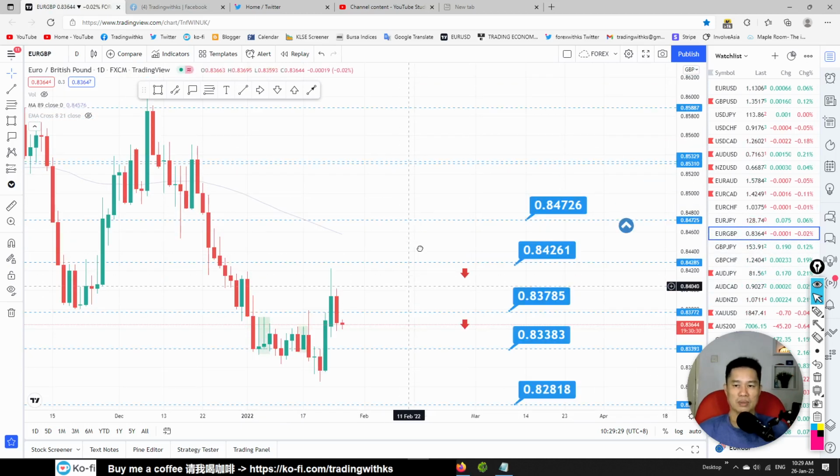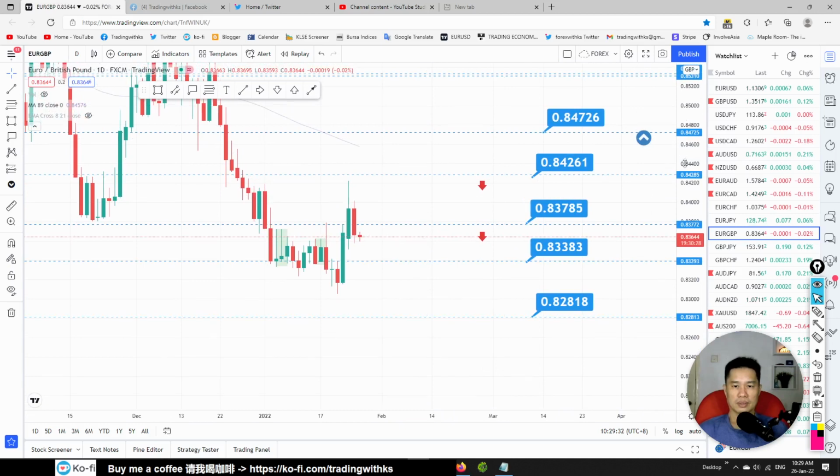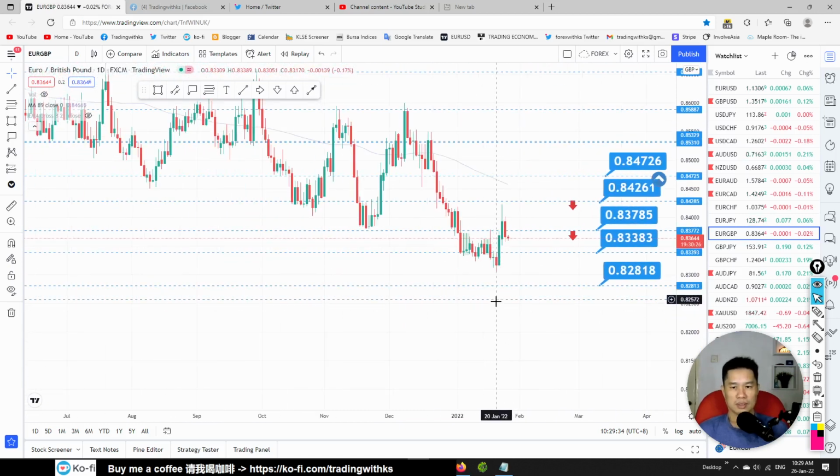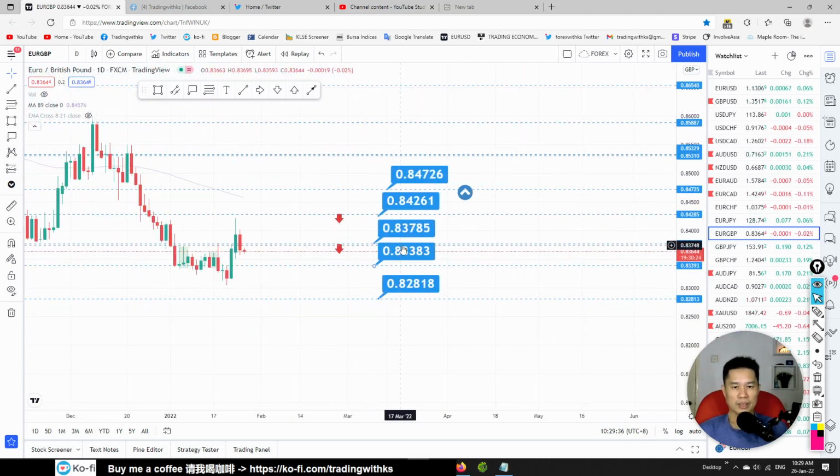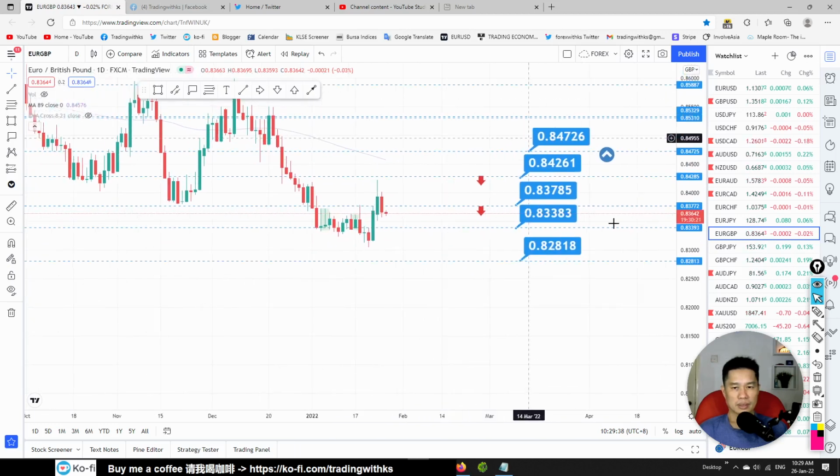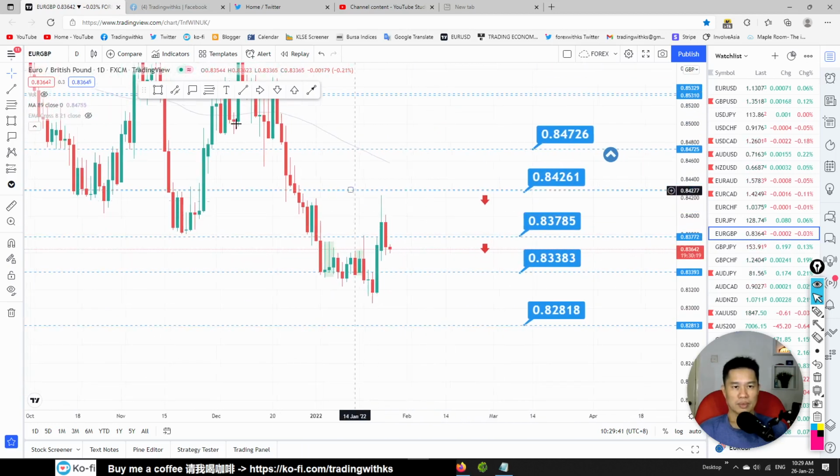Euro pound, we got a pullback here, consolidating over here. Euro pound, look for bearish price action at 0.84261 for a sell opportunity, or possible bearish price action at 0.83785 for a sell opportunity.